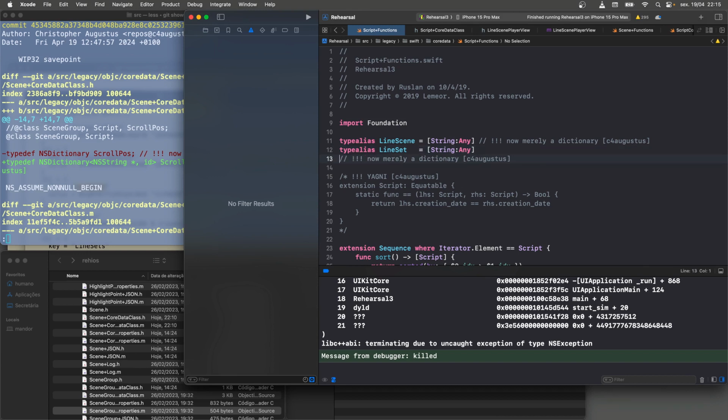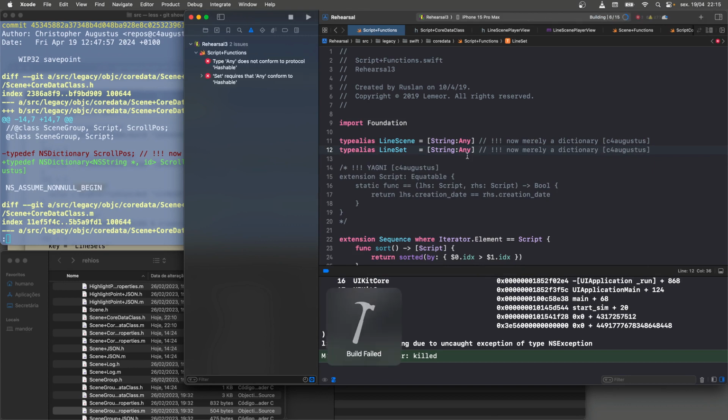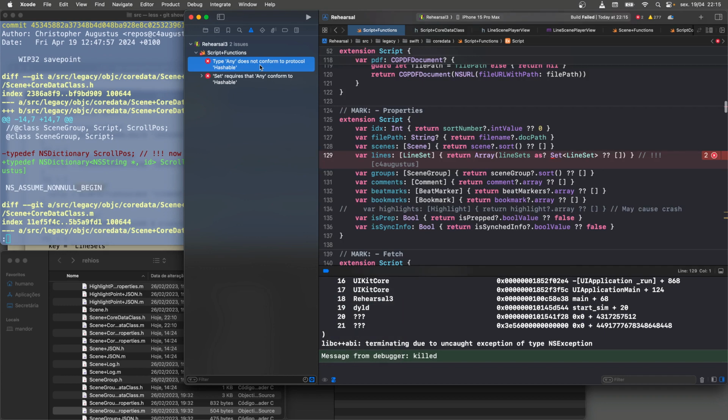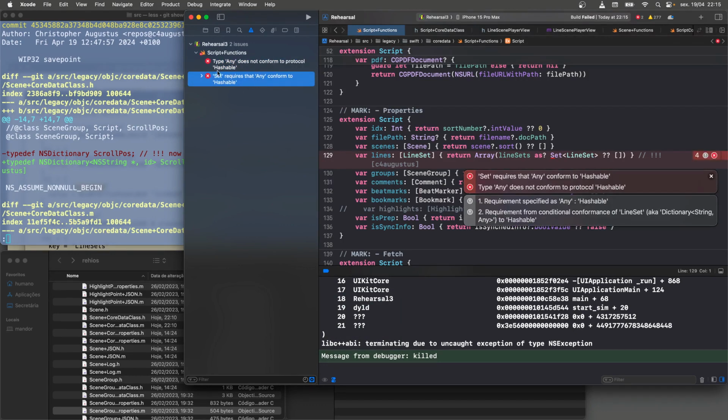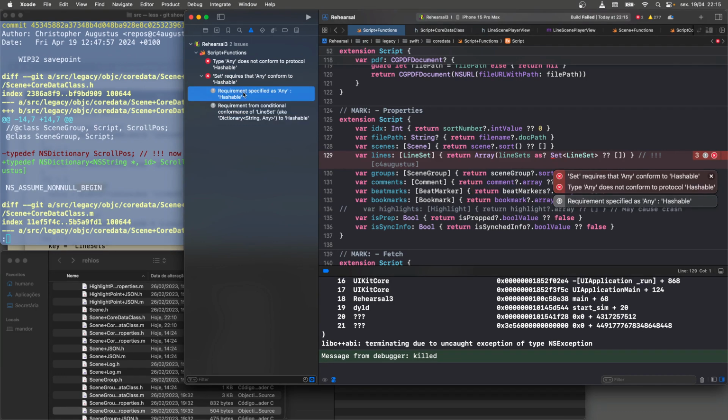I'm starting to realize here. Let's see what happens when I do that. Yeah, I run into this problem. This becomes a mess. I thought I solved this problem some other way. Yeah, line set to hashable. This just becomes a mess. This bridging between Objective-C and Swift is really painful.